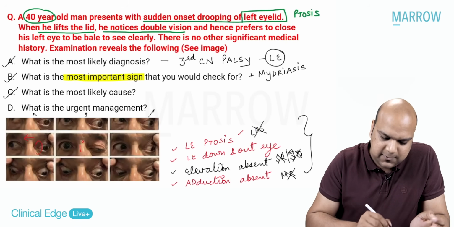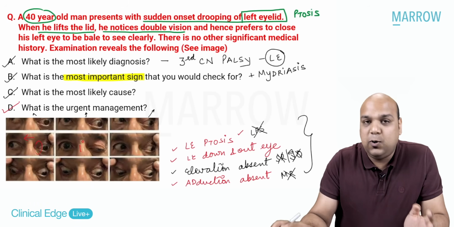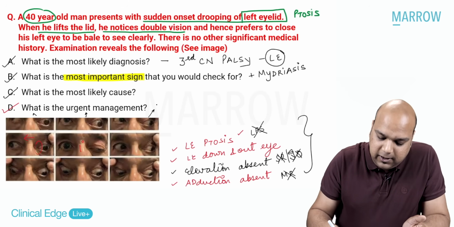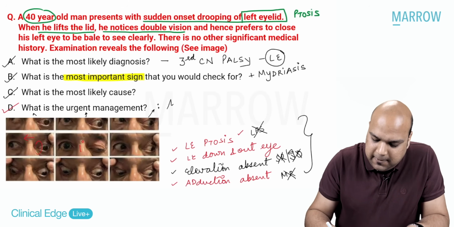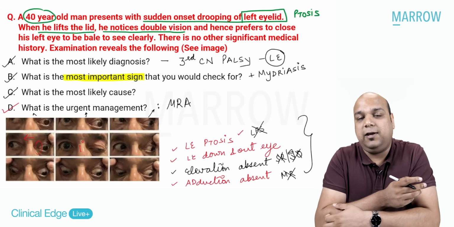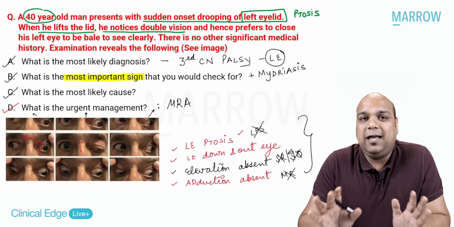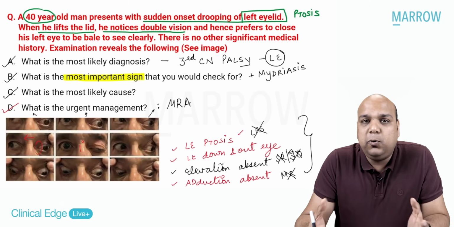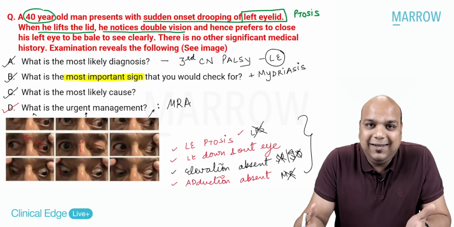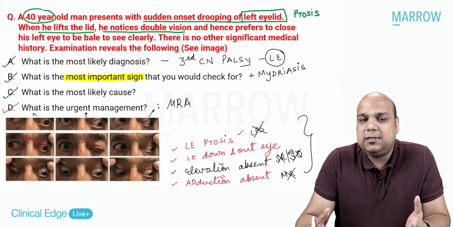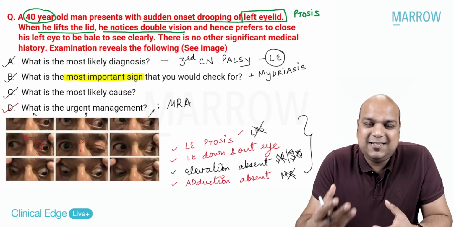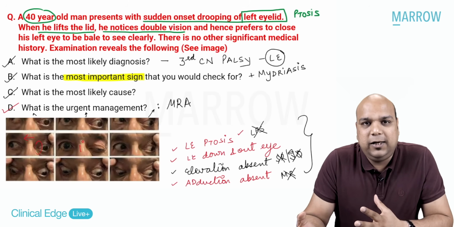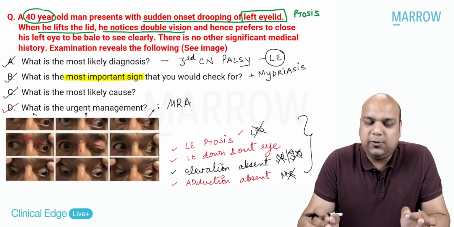Okay. Now, let us move on. The next question. If we know it is more likely to be a compressive lesion, a PCA aneurysm, what is the urgent management? Urgent management in every case of life-threatening aneurysm has to be MRA. Okay, everybody, angiography, MRA, magnetic resonance angiography. That is the most important investigation that you need to do to be able to find out the aneurysm and the location of the aneurysm. So I hope you understand this question on ptosis and diplopia and the case presentation here, why the patient is preferring to close the ptotic eyelid rather than open the ptotic eyelid. Okay, everybody. So that's your second patient on diplopia and ptosis.